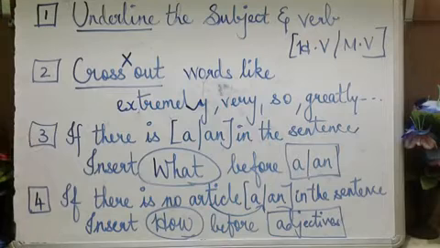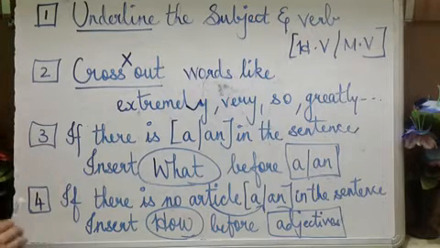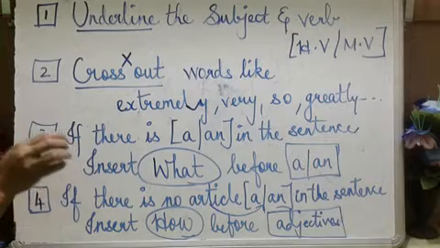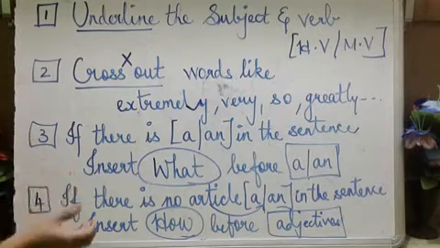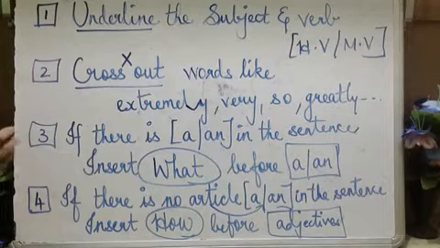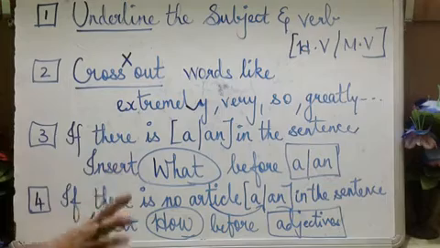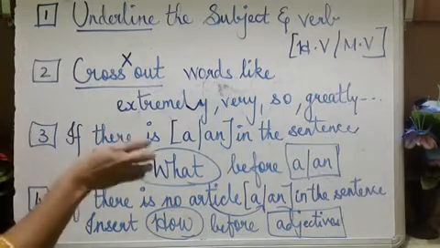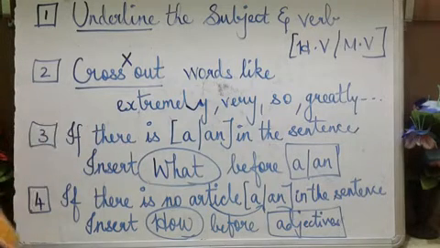And the third one, what you have to do: can you identify the adjective in the sentence? I have told you the word that describes the noun, that talks about the noun, is called an adjective, is it not? For example, I told you Sachin is a great player, so great is an adjective. Okay, so that is the adjective.